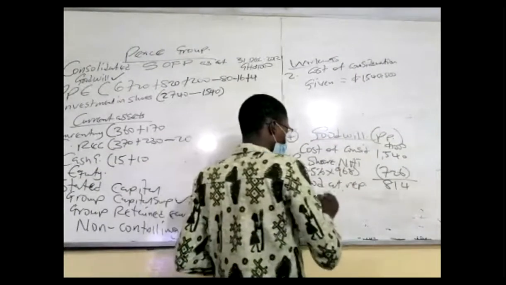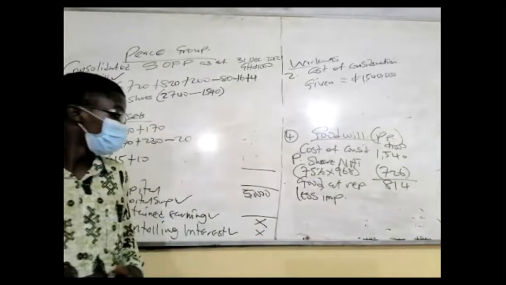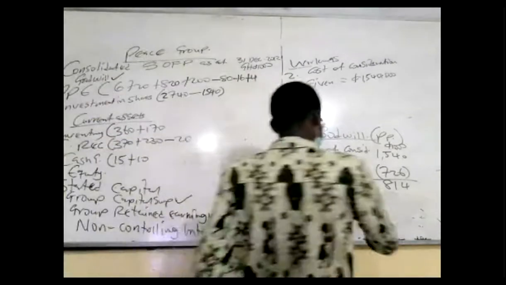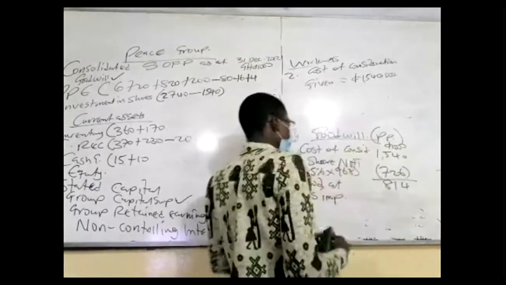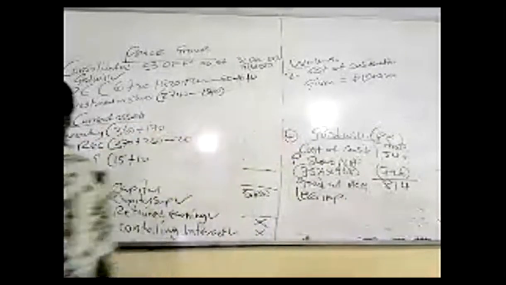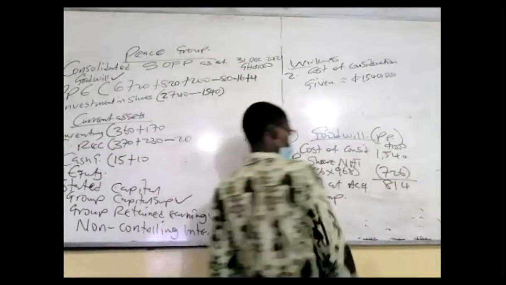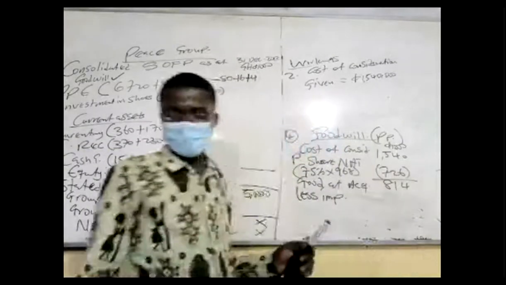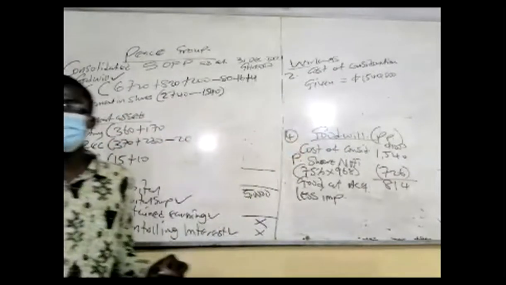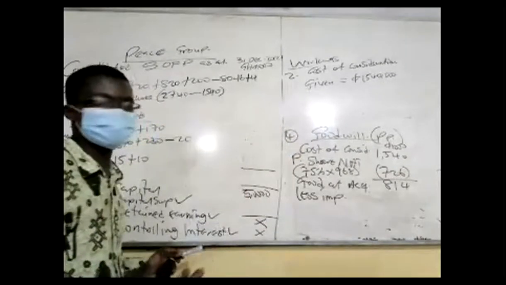Let's do the impairment. Goodwill. So I will do that at reporting. Say it again: goodwill at what? At acquisition. So goodwill at acquisition, not at reporting. At the date of acquisition, goodwill refers to the excess of purchase consideration over the net asset acquired. Excess of what? Purchase consideration over the net asset acquired.